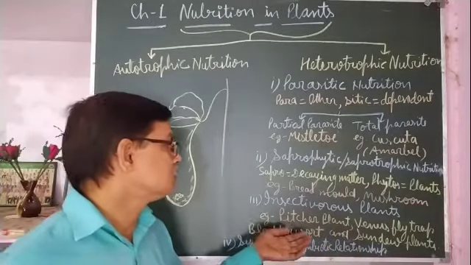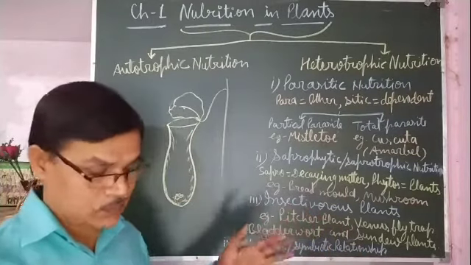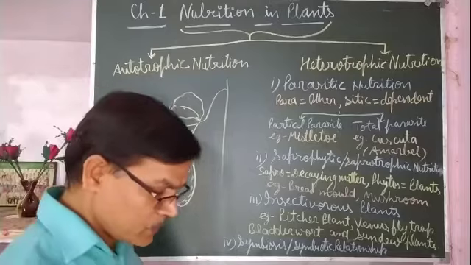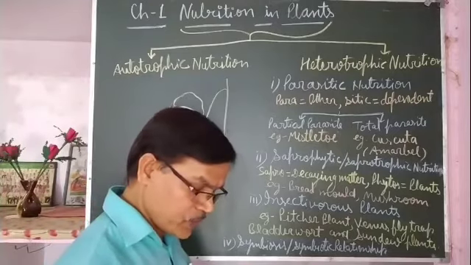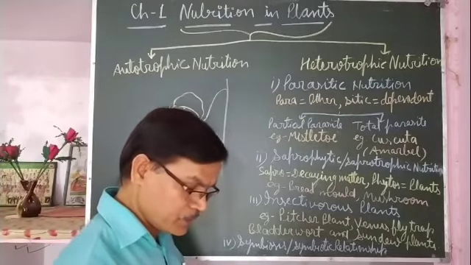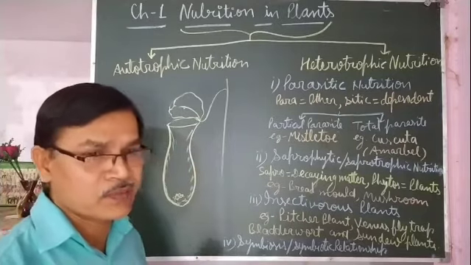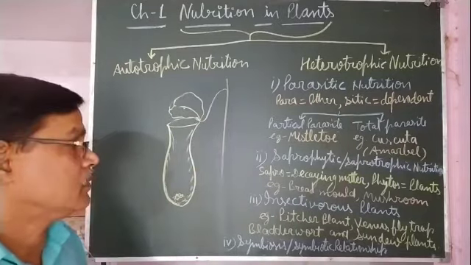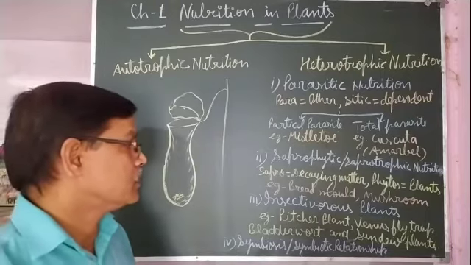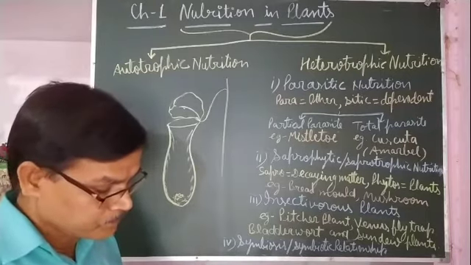So like this, insectivorous plants fulfill the requirement of nitrogen and other substances, especially nitrogen, from insects and small worms by eating them.